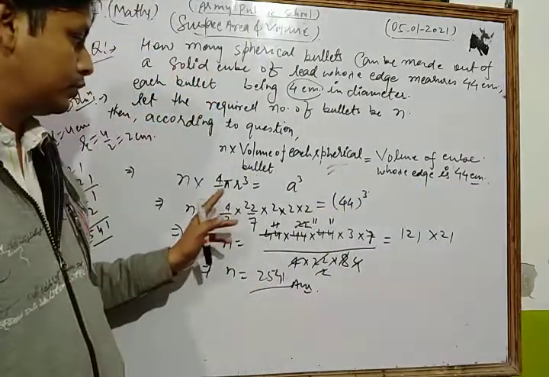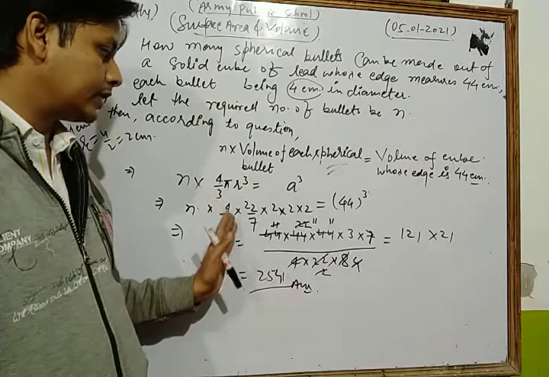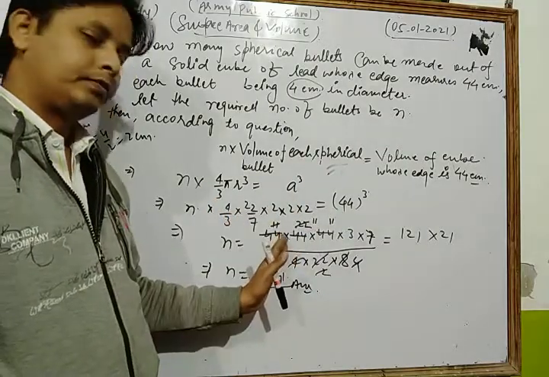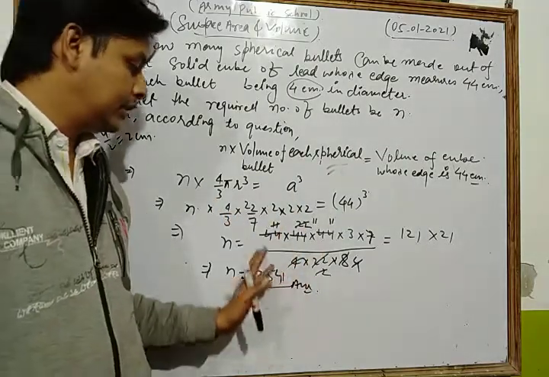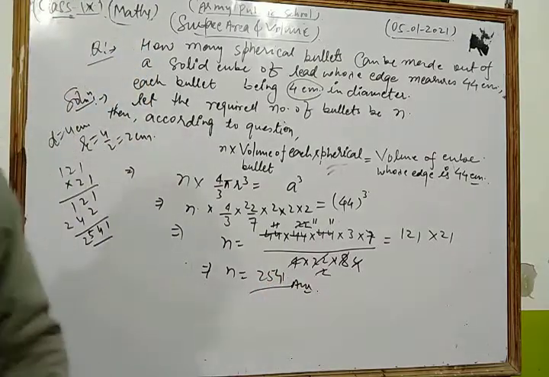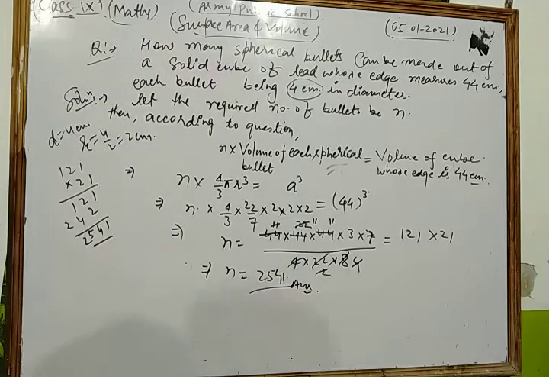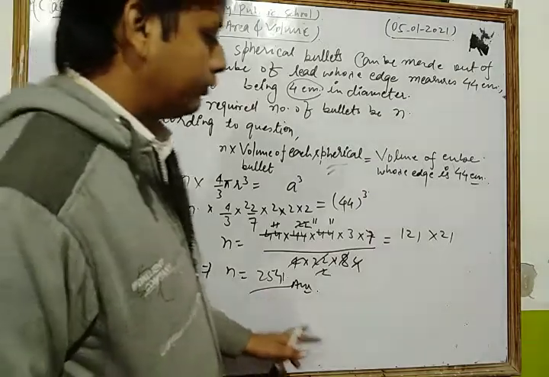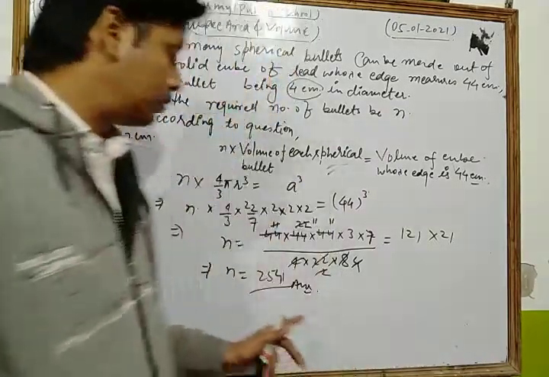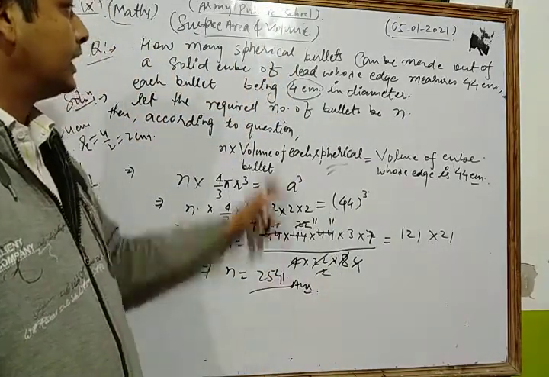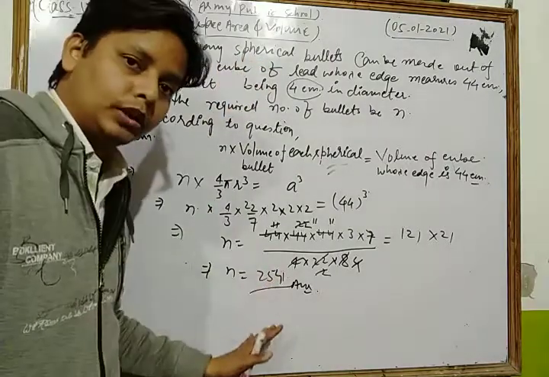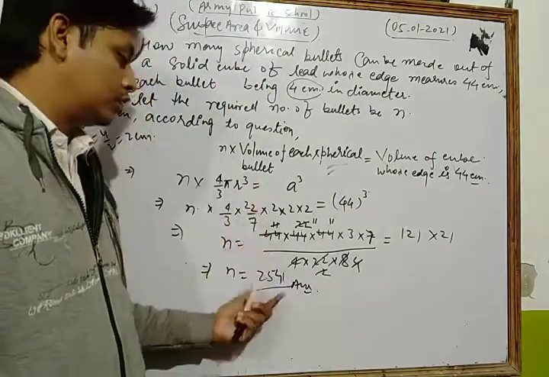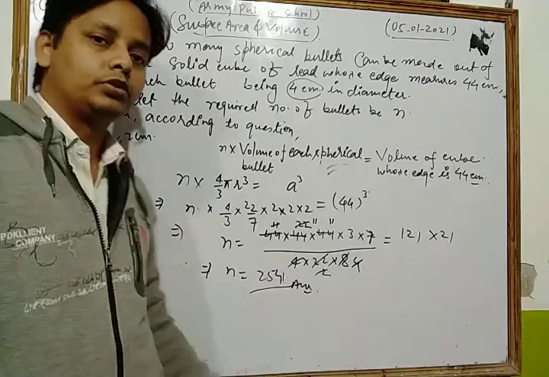Now we put the formula of each side. After that we simplify them. After simplifying we get 2541. So 2541 is the number of spherical bullets which we find in that question. So this is our required solution of the given question.